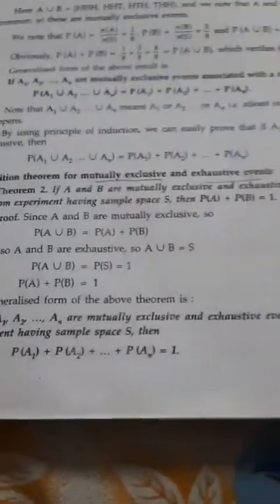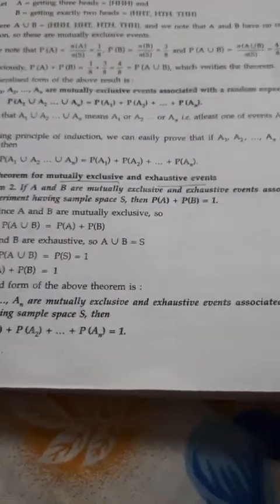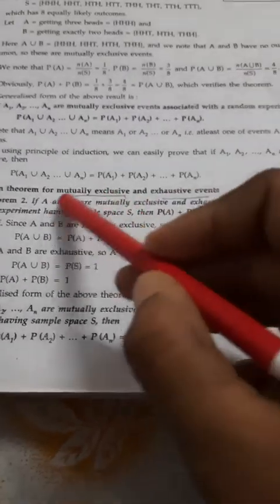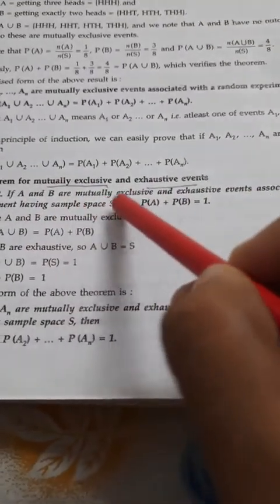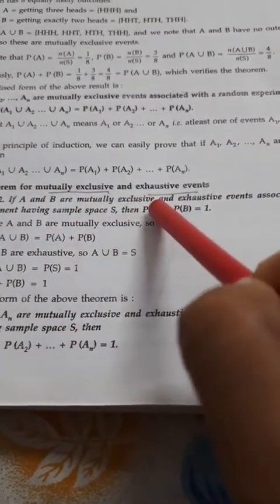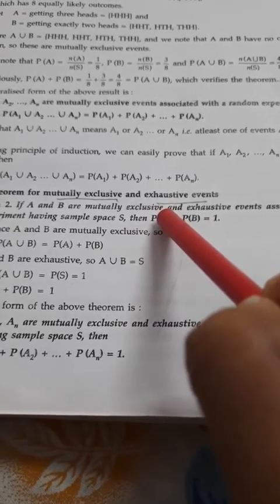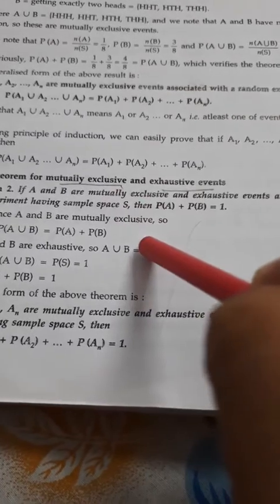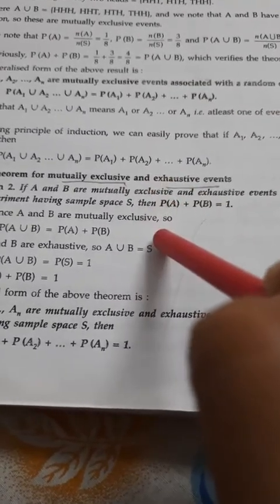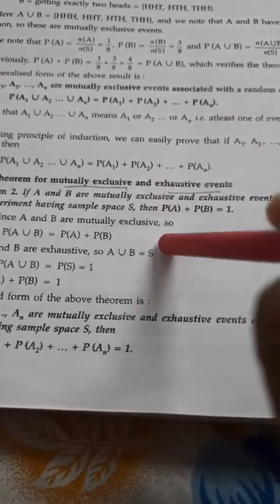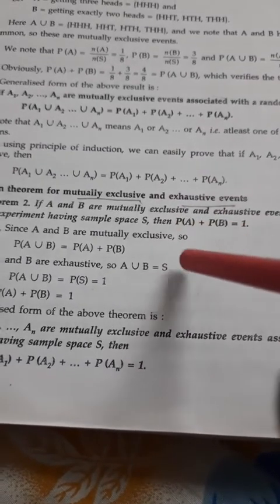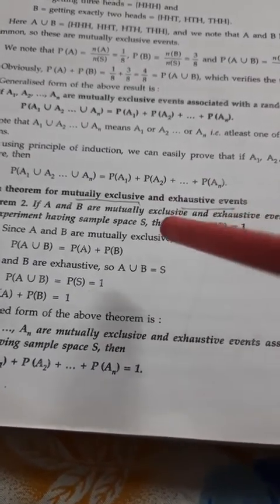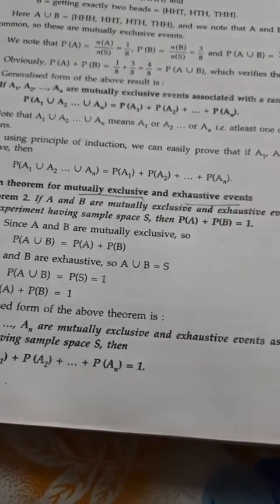Now next, come to theorem 2. Theorem 2 is this: if A and B are mutually exhaustive, it means all the events are within your sample space. Whatever question you ask, your answer will be within your sample space. That means one of the events must raise its hand.